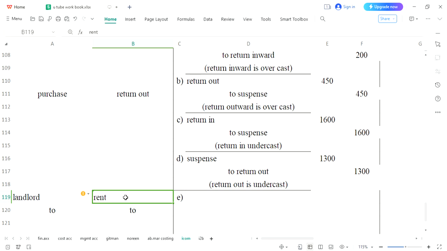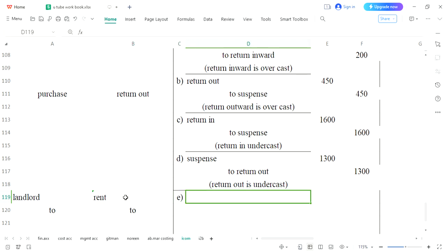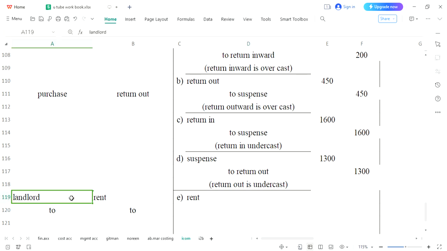How will you rectify? You will say, okay, now I remembered that I was supposed to write rent. I haven't written it. I accept my mistake and I will write it now. Where? On the same side. So rent was supposed to be written on the debit side and we haven't written it. When we realized, we have now written the rent on the debit side. It wasn't written before. Second mistake, the landlord name was not required to be written.